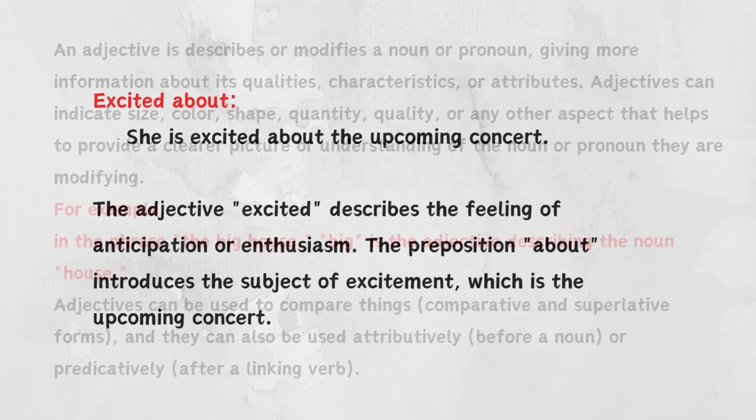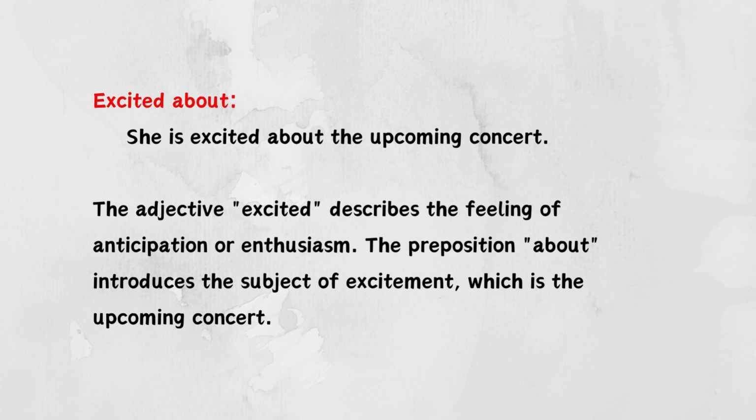Let's see some examples. First one is excited about. She is excited about the upcoming concert. The adjective excited describes the feeling of anticipation or enthusiasm. The preposition about introduces the subject of excitement, which is the upcoming concert.